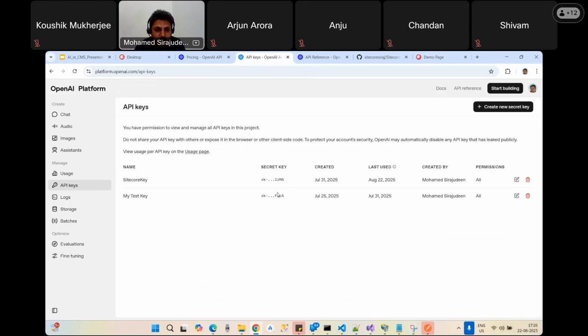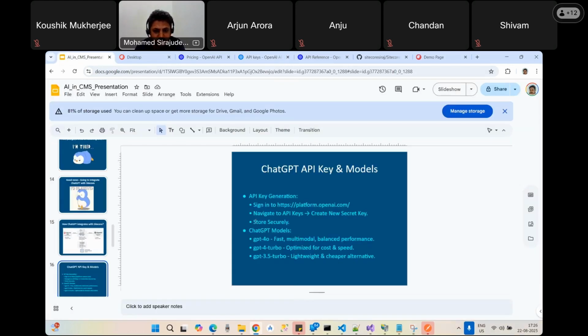I already stored it somewhere in my application in Sitecore. Yeah, I got this API key. This is the first step we have to do. Once we create an API key, we have to store it securely.